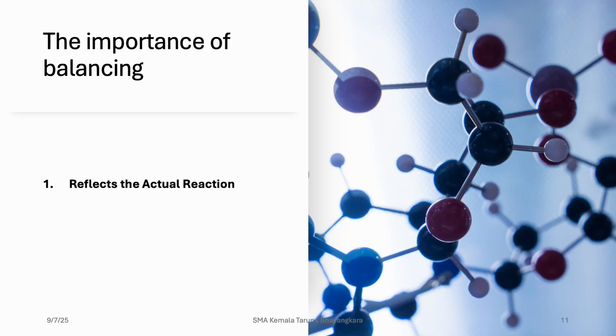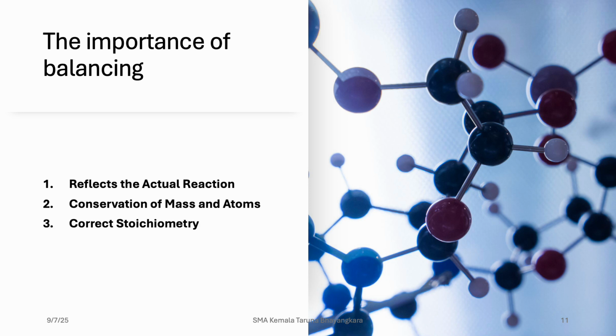The importance of balancing is that it reflects the actual reaction and conserves mass and atoms, as part of Lavoisier's law of conservation of mass. We have correct stoichiometry, predicting the quantity, so we can calculate later in the chemical reaction how much product we will get when we have the reaction.